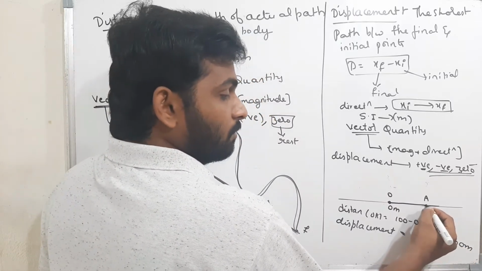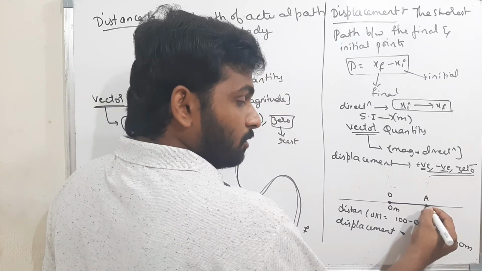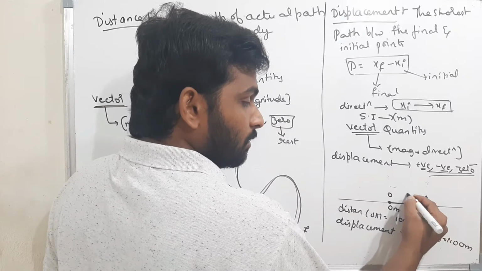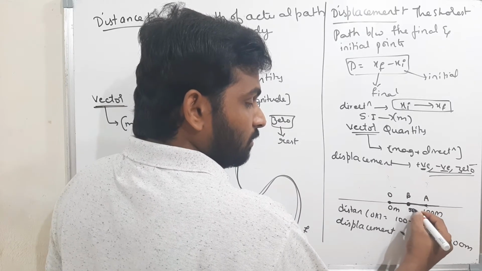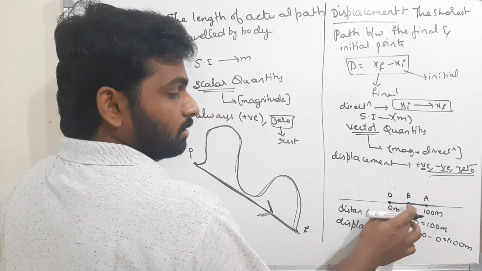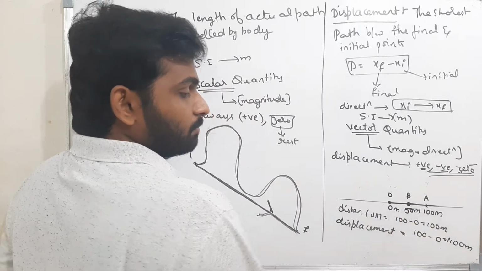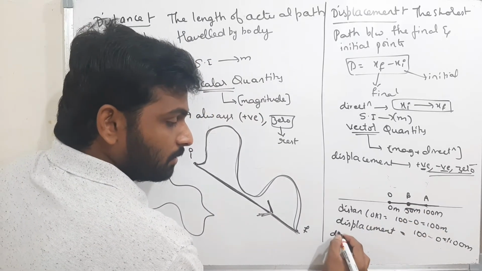Now, from A, the body is moving back to B. The B is here, and it is at the 50 meters mark. Now, what is the distance AB?